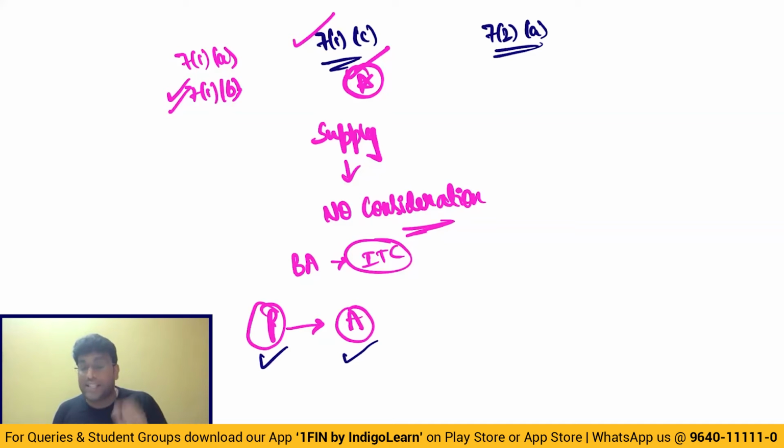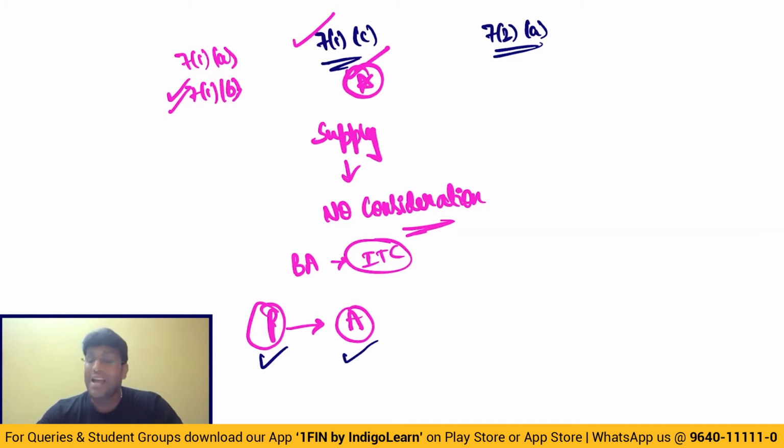I repeat again, what did I just say? Transfer of goods from principal to agent is regarded as supply, even though there is no consideration, provided, I repeat again, provided the agent is giving invoice to the customer in his own name. Are we getting clarity on this point, my dear friends? Everyone? So what is the line I just told? Transfer of goods from principal to agent is regarded as supply, even though there is no consideration.